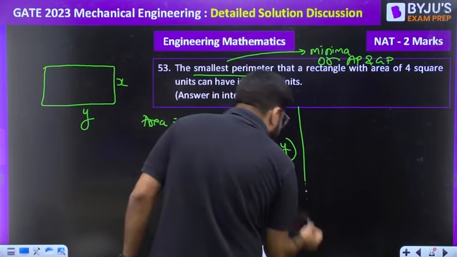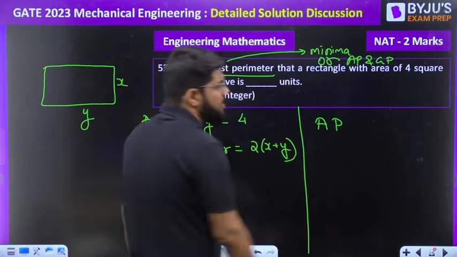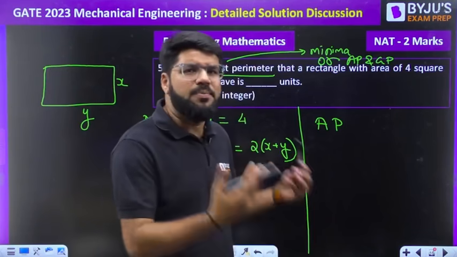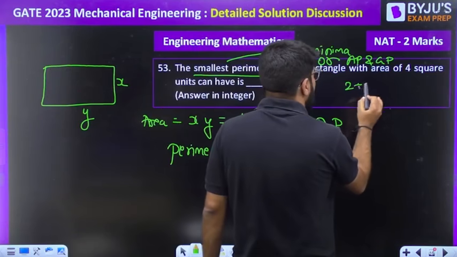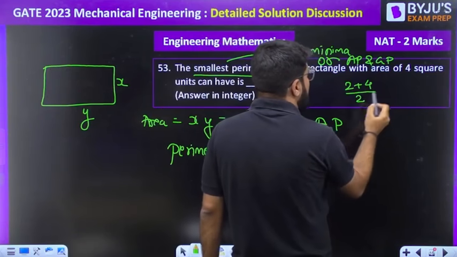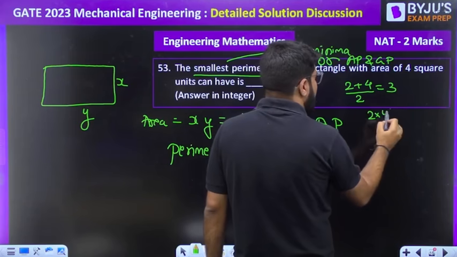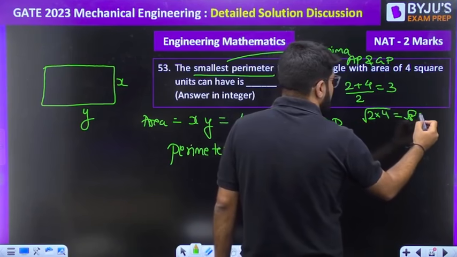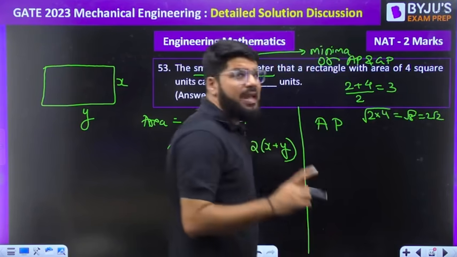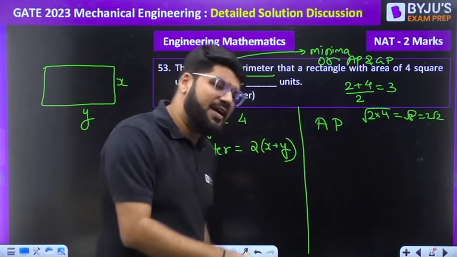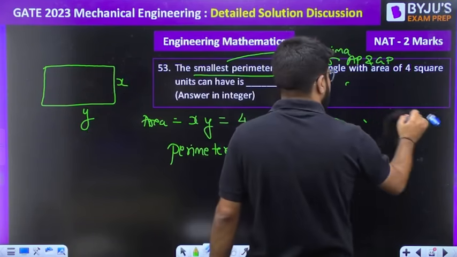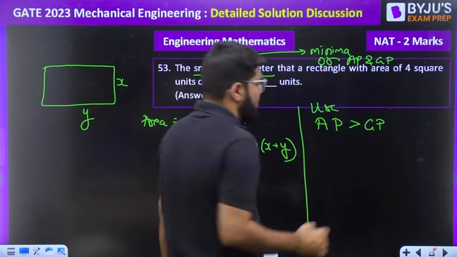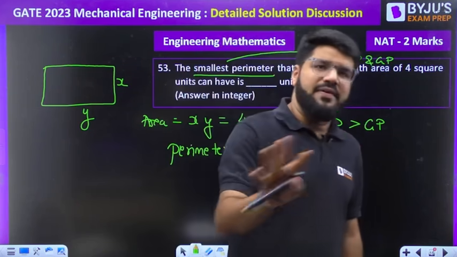How? There is a simple relation that, dear, the arithmetic mean of a number, take any two numbers. You learn this in aptitude, but you can apply it here no matter where this question is. See, when you take 2 and 4, divide by 2, their mean is 3. And when you take the geometric mean of 2 and 4, that is root over 2 into 4, that is root over 8, or 2 root 2, which is less than 3. AP is always greater than GP, then that is always greater than the HP. So use the foundation that AP is greater than GP. It will be equal to GP if two numbers are equal, otherwise it is always greater.